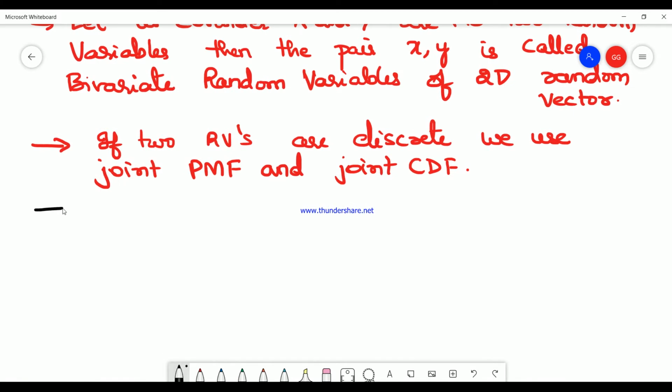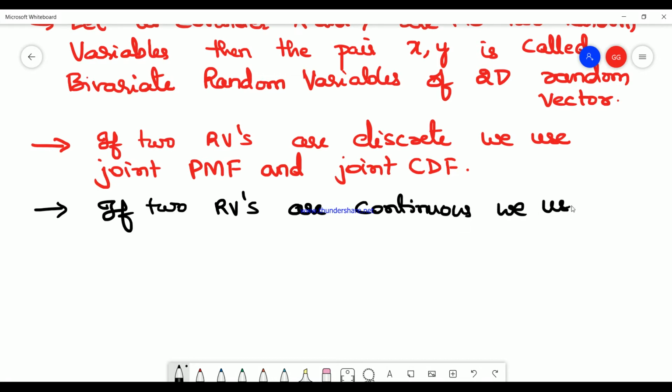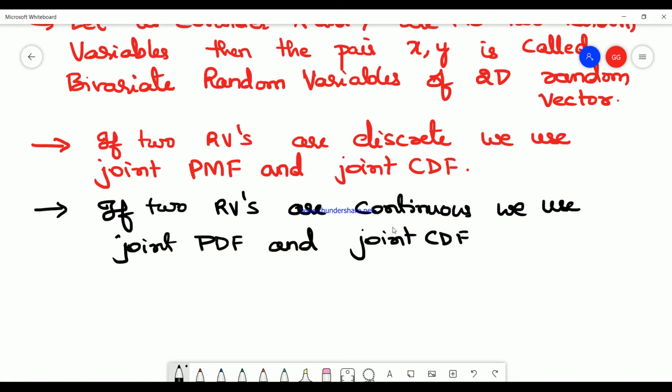If the two random variables are continuous, then we use the joint PDF, probability density function, and the joint CDF. The cumulative distribution function applies to both, whereas we use PMF for discrete and PDF for continuous.